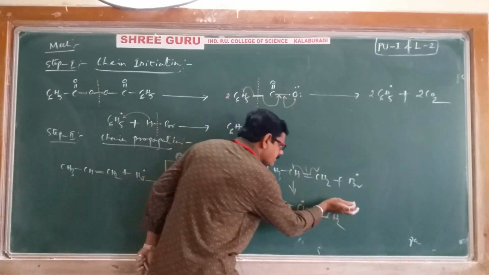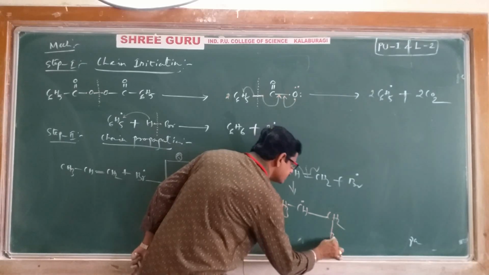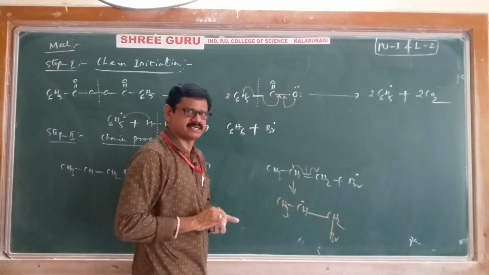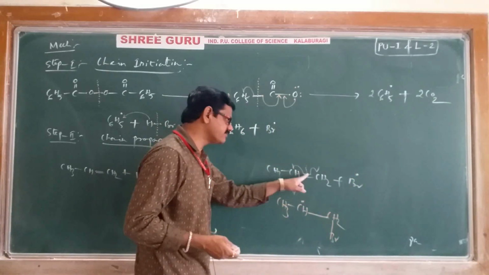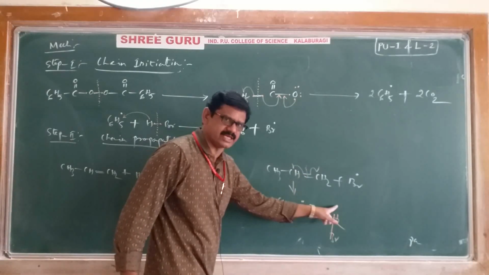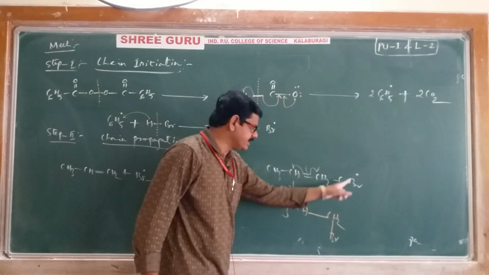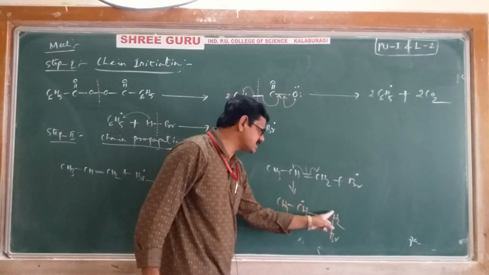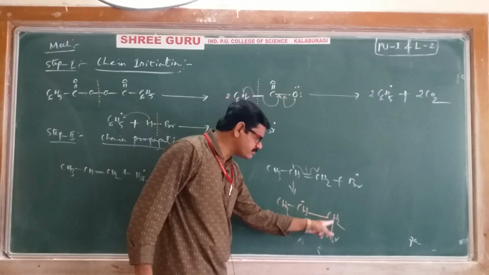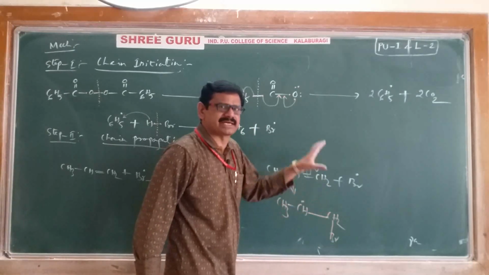Br is coming and attacking this, you will get CH2Br. One product is obtained. Once again, after homolytic cleavage, this carbon is getting one free radical, this carbon also getting one free radical. And when bromine is coming and attacking here, one unpaired electron is there, here also one unpaired electron. Both will form one bond. Means this is one possible product obtained.